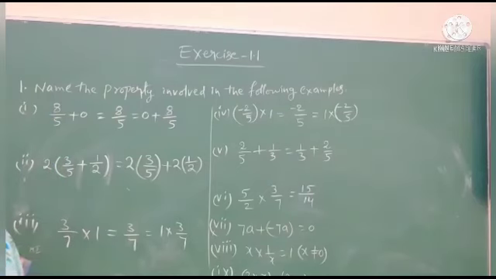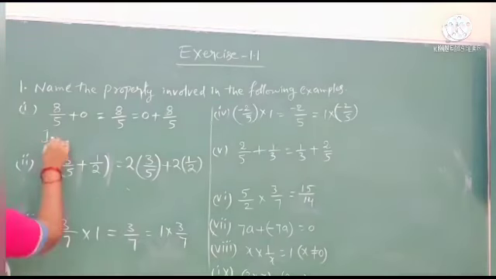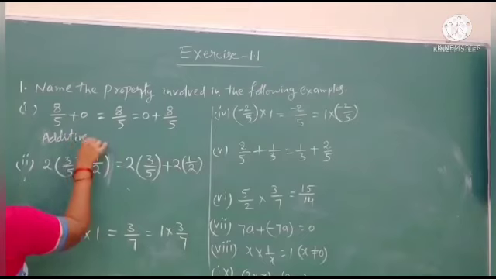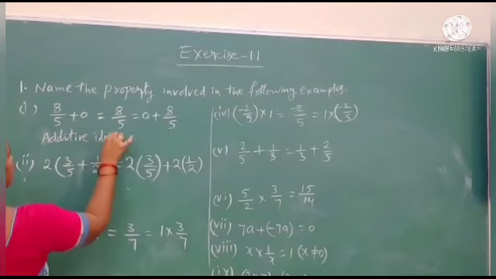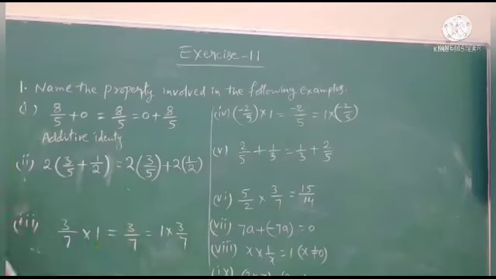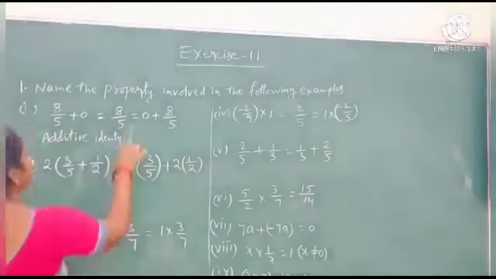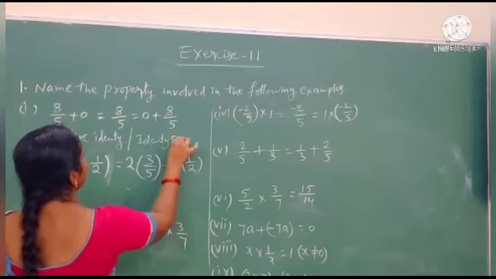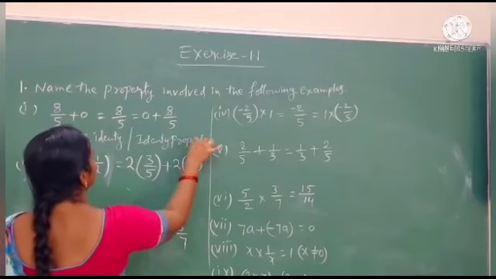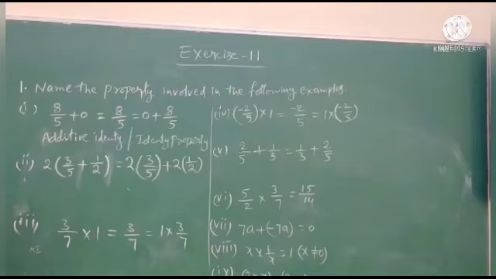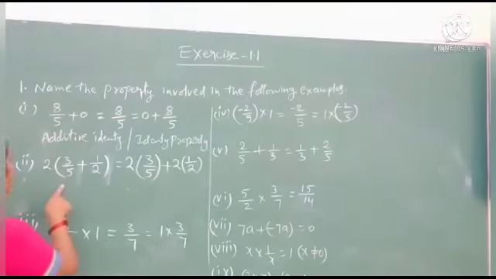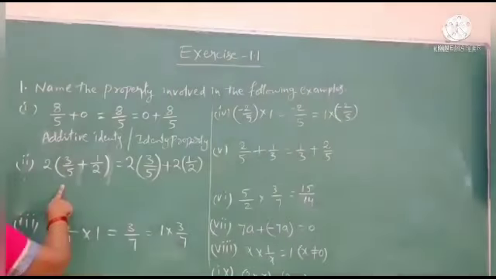Write additive identity, and also write identity property. After that, we will go for the next question.